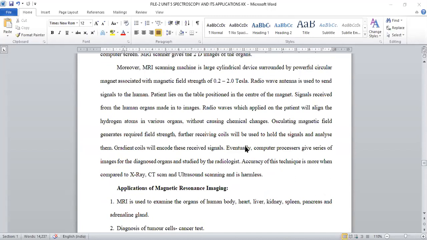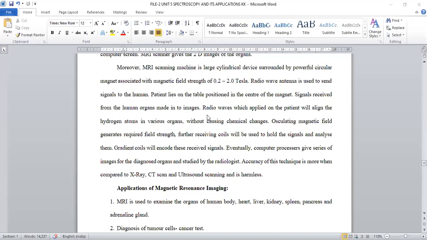That alignment may depend upon their own nature. Based on that, with reference to a standard MRI scan report, they will analyze whether it is functioning properly or not, right? So water molecules containing hydrogens will respond to this MRI scanning.